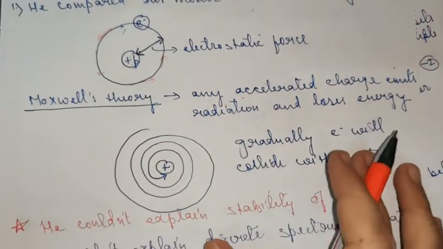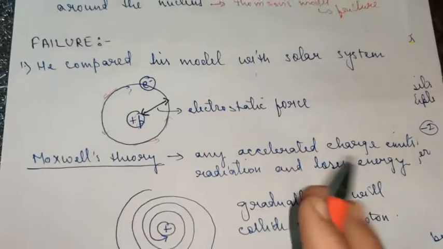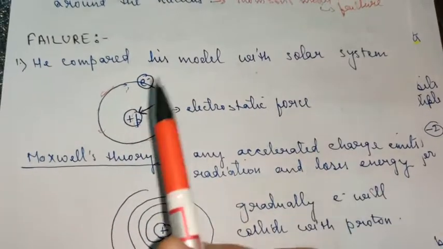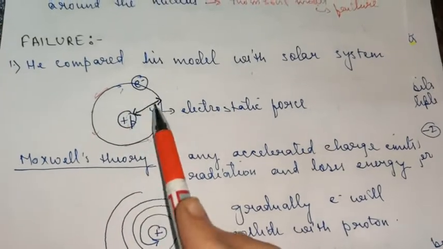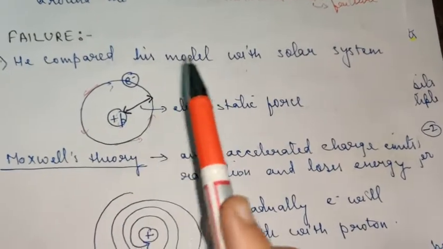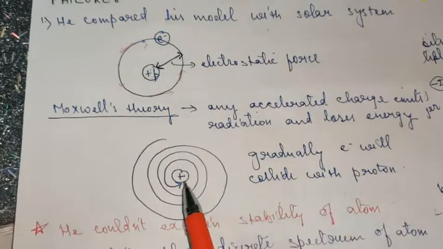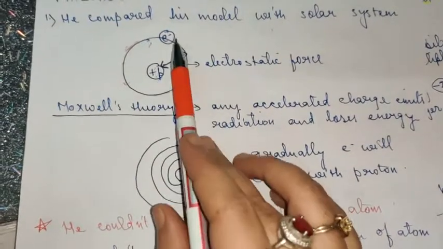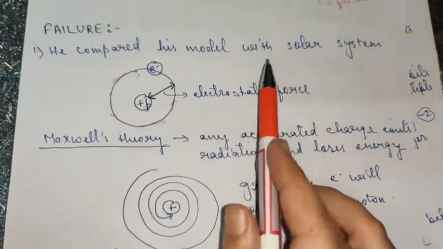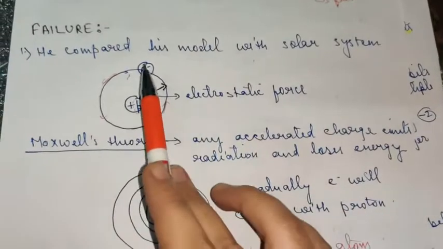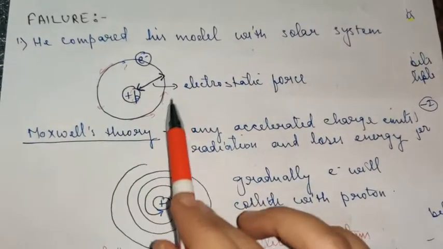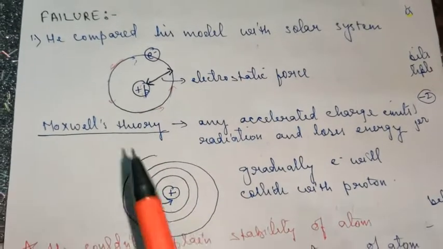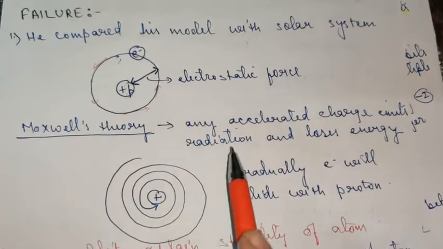So this is what will happen if he compares his model to the solar system without coming up with any solid justification. He could not explain the stability, though he was correct in a number of things. Though we know even today that electrons revolve in circular orbits, they are not continuously emitting radiation or energy.